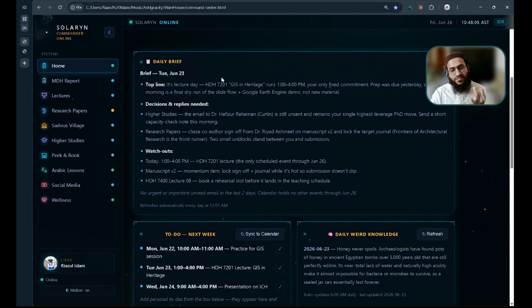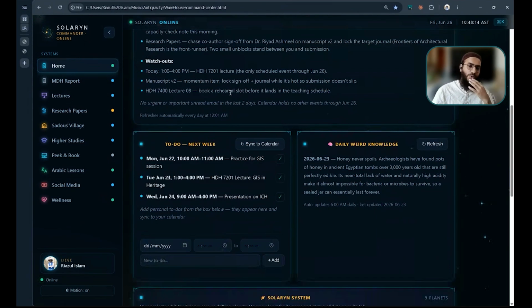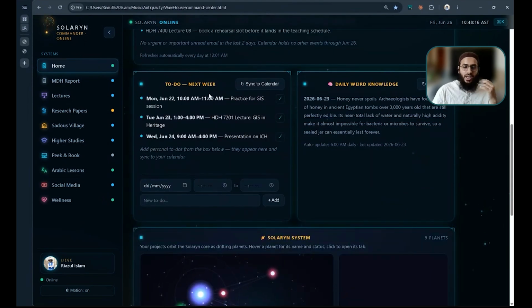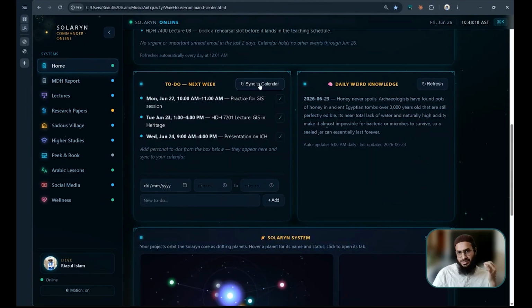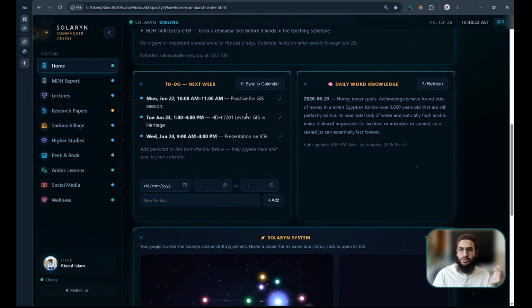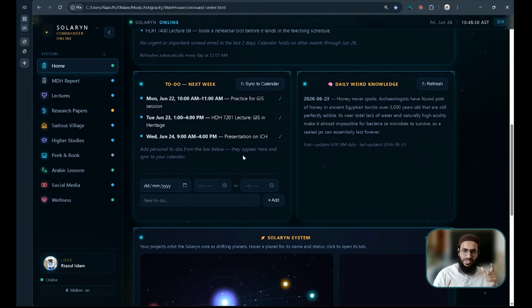Daily brief. Every day it reads my Google Calendar, it reads my Gmail, and it reads all my email and gives me a daily brief, what I need to do, what I have to do, and everything. And it's connected with my Google Calendar. So whatever is updated in my Google Calendar will be updated here as a to-do. And if I update anything from here, it will also be updated in my Google Calendar. It will sync. Okay, so I know what I need to do every day. It will be connected in my phone.